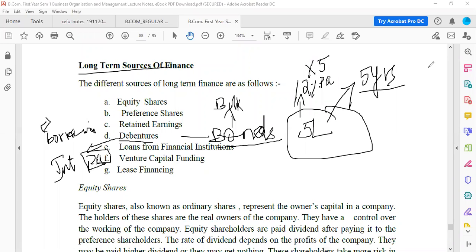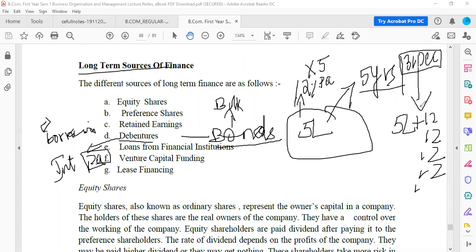After 5 years, let's say on 31st December, the bond will get matured. So you will be getting your 5 lakhs plus 12% for each of the 5 years. You get 5 years of interest at a time. Sometimes, not every time, they can also add some profit and give.